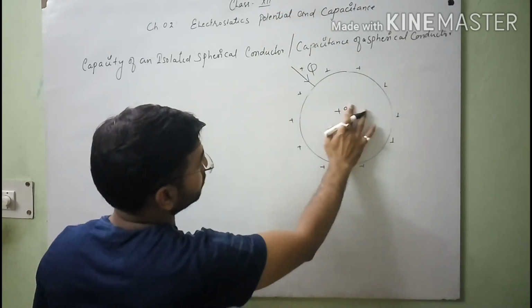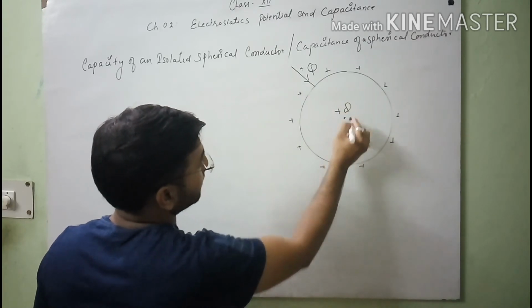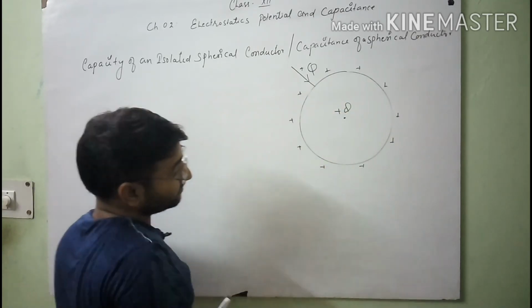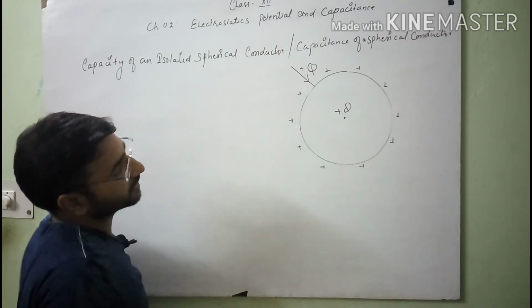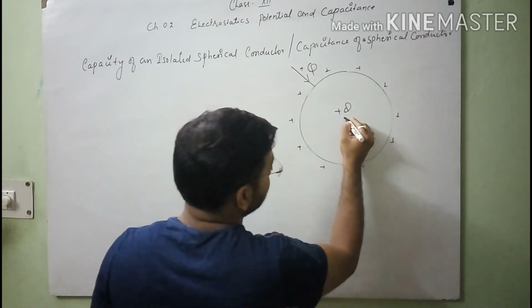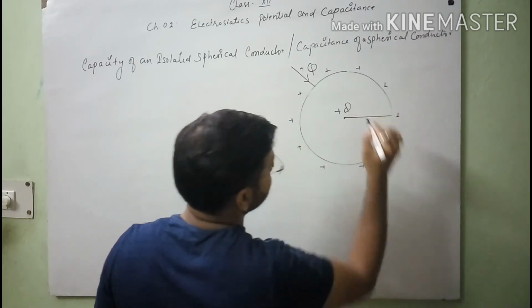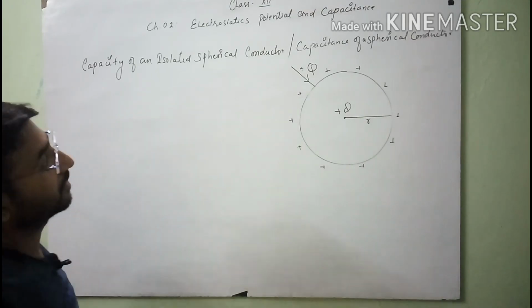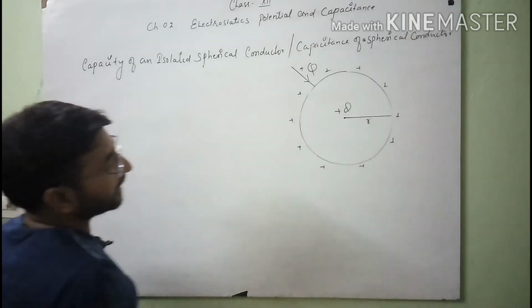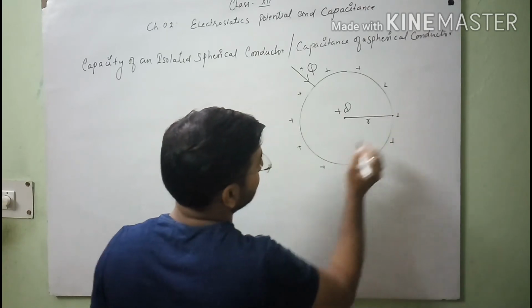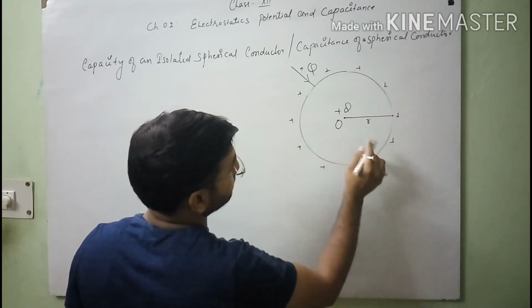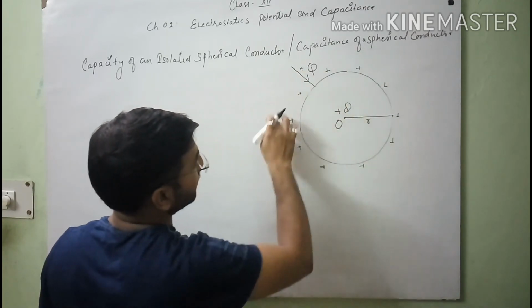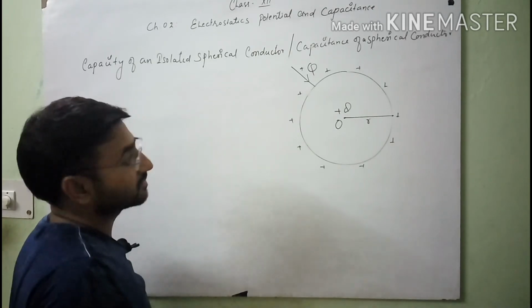So let us assume that plus q is the charge which is supposed to be concentrated at its center, and the radius of this spherical conductor is small r. At that time we can easily see that the electric potential on its surface at every point will remain the same.